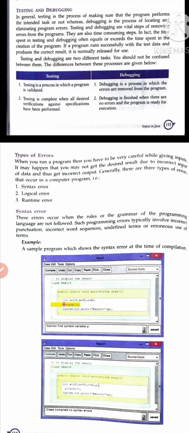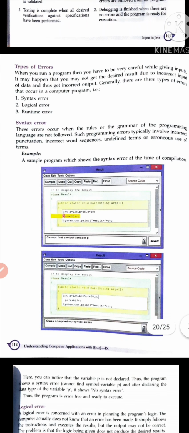And first of all, what is an error? An error is a human mistake done by a human in a program. That is error. And we are having three types of error. Means we are having syntax errors, logical errors, and runtime errors. If we are creating a program, and that program contains some syntax error, means the way of writing a particular thing. If we are using loops, for loops, a for loop contains some syntax. If we are writing a for loop in a wrong manner, then a syntax error occurs.